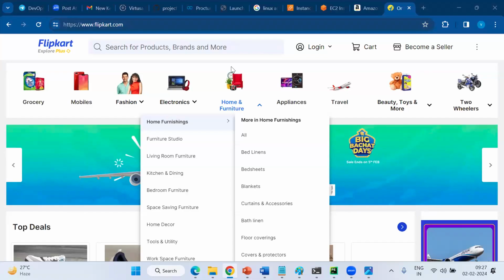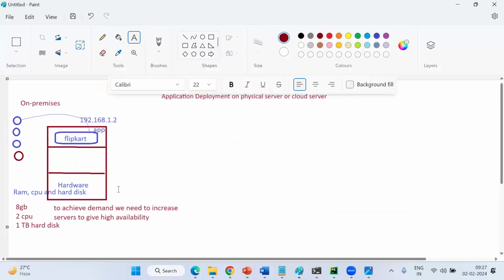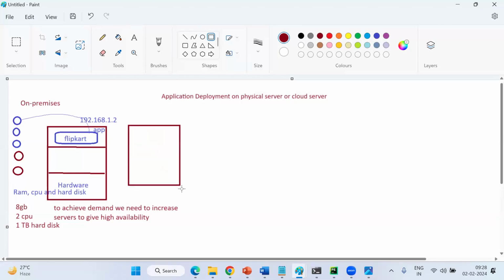So multiple servers are required. Why? As per the configurations, as per the performance. So I have one Flipkart application. It will support the configuration of 8 GB, 2 CPUs, 1 TB hard disk. As per these configurations, maybe 100 people can access. Now one more request is coming. What do you need to do? You need to create one more server, right or not?